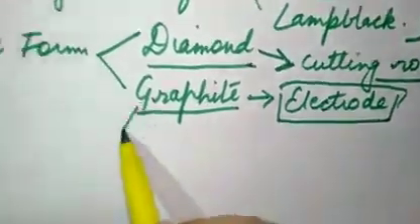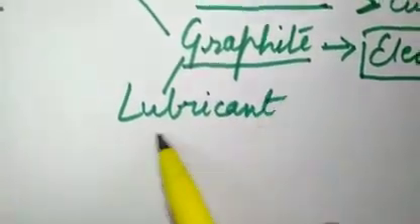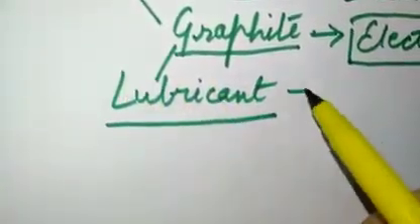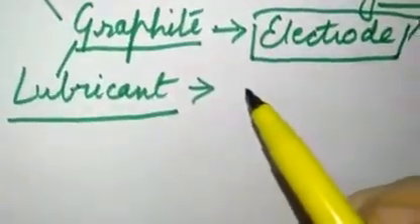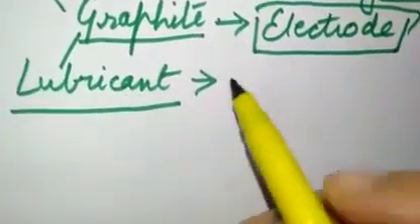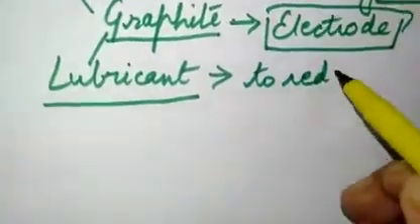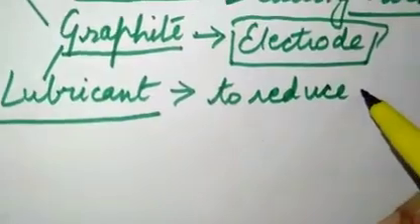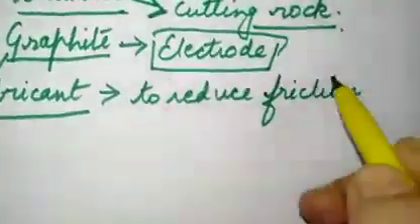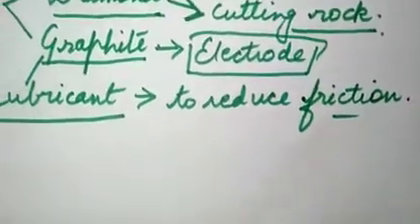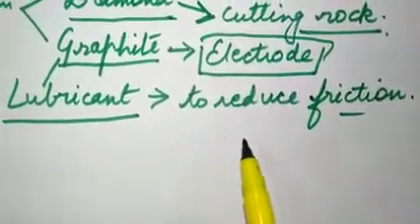Graphite is also used as a lubricant. Now what are lubricants? Lubricants are actually used to reduce the friction. A lubricant can be a liquid, can be a solid. All of you know that oil is used to reduce friction, but where oil cannot be used, this graphite is used.